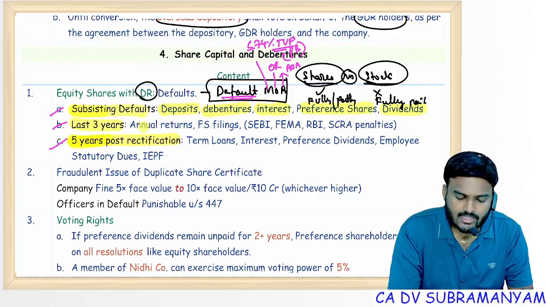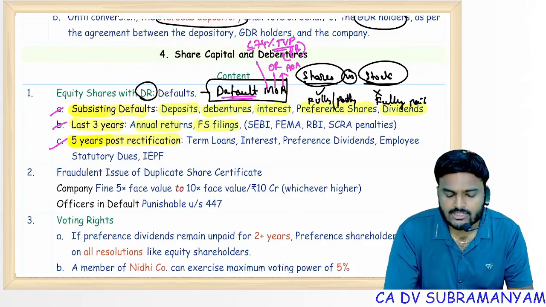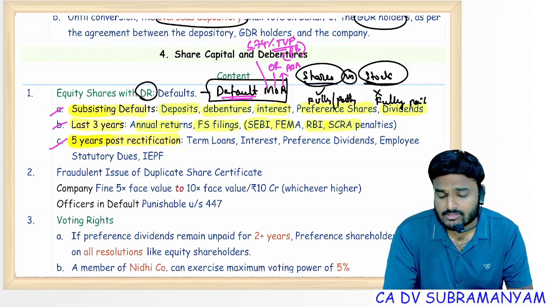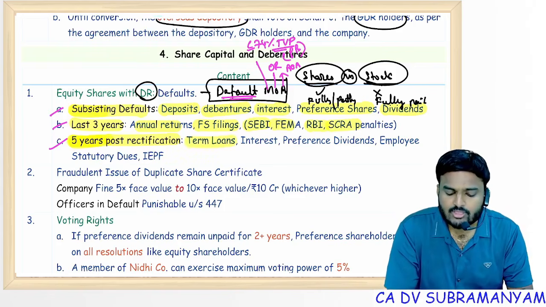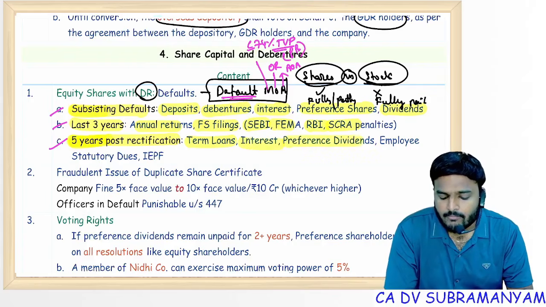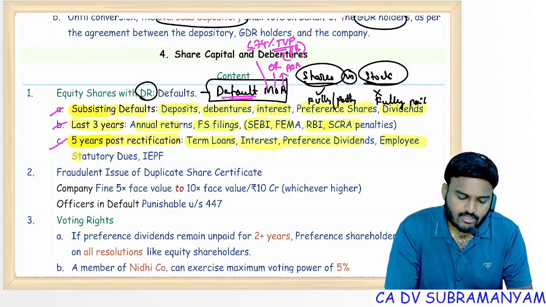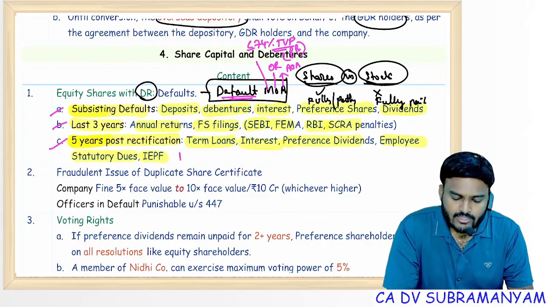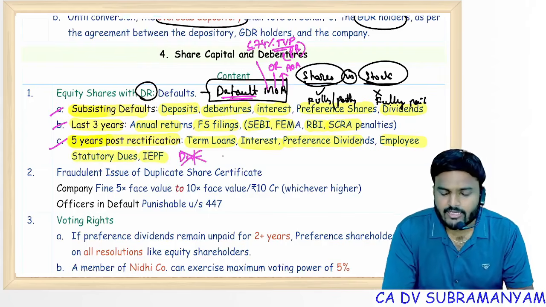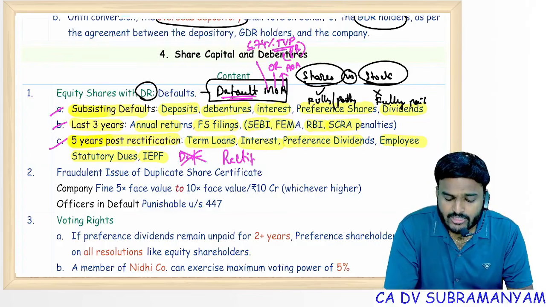Last 3 years, company should not have committed default of filing annual returns and filing financial statements. Not penalized under SEBI Act, FEMA Act, RBI Act, SCRA, Securities Regulation, Contract Act. Next one, 5 years: term loan repayment, interest on term loans, payment of preference dividends, payment of employee statutory dues, transfers to IEPF. Here, default year is not the criteria. Rectification: when you rectified, take the rectification year and add 5 years.